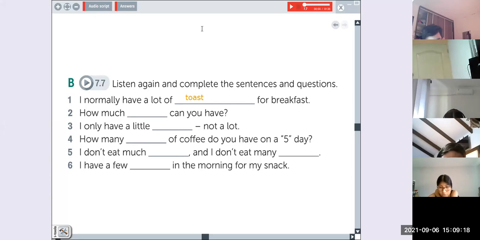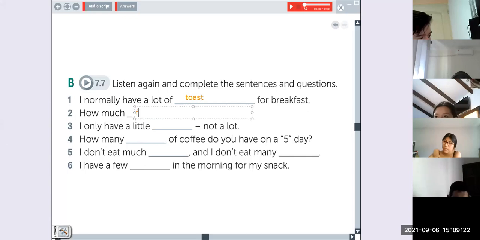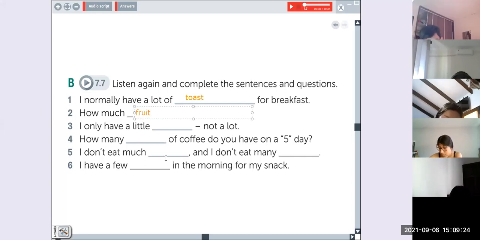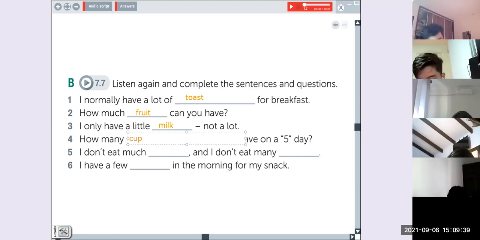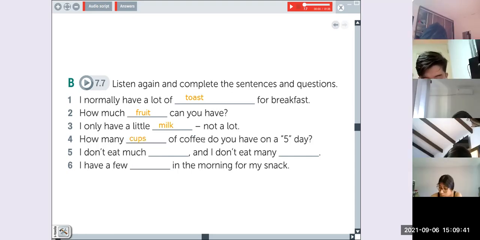Number 2, how much fruit? How much fruit can you have? Number 2, I only have a little milk. Milk, not a lot. How many cups of coffee do you have on a 5-day?